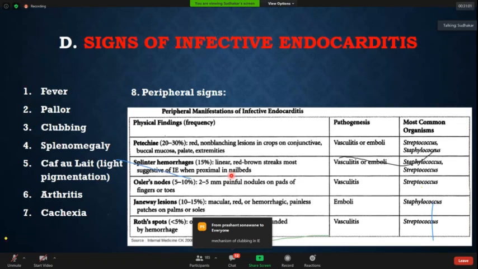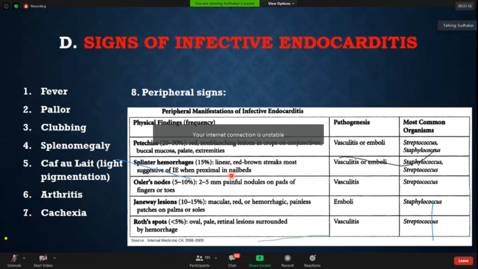So what are splinter hemorrhages? Splinter or subungual hemorrhages. Look in the nail bed. You get them in around 15% of the cases. There are linear red-brown streaks, and they can usually be vasculitic or embolic. They can be both. So, splinter or subungual hemorrhages.